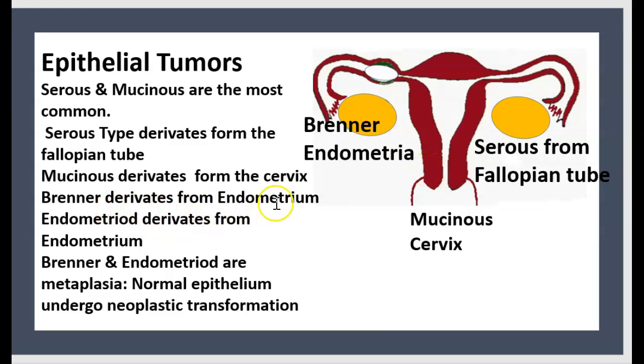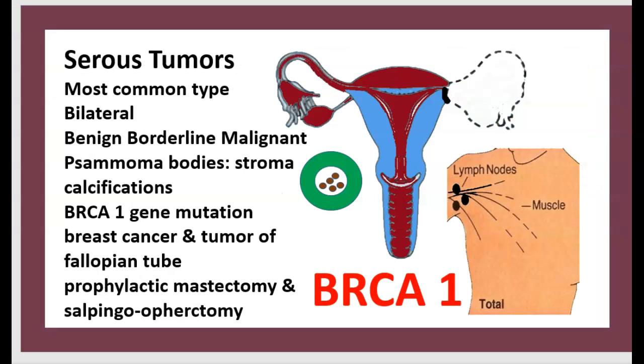Brenner derives from endothelium, and endometrioid derives from endometrium. Brenner and endometrioid are metaplasia. That means normal epithelium undergoes neoplastic transformation. Serous tumor, most common type, they are bilateral, they are benign, borderline, malignant.